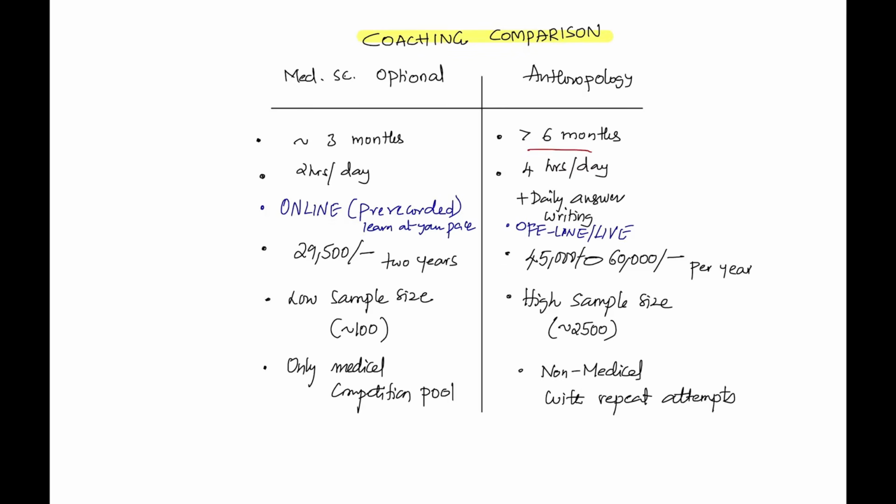And this is the price list I had seen, 45,000 to 60,000. And the sample size is high, because there are more than 2,500 students who are actually writing it with Anthropology. The problem is, your answers should be so value added, so interesting to get a good score, because the competition pool is high. The more the competition, the more beautiful your answers should be, right? And also, you are competing with non-medical students, mainly IIT and IIM students, with almost 4 to 5 years of preparation time. For a doctor, you hardly get 1 to 2 years. So there is a time bias, there is a sample bias there. But when you look at medical science optional, we have plans starting from less than 6 months, less than 3 months.